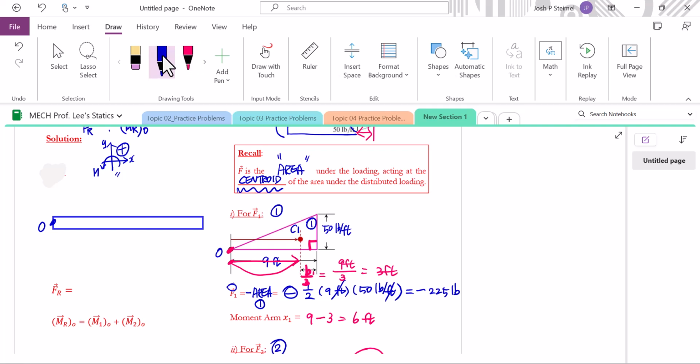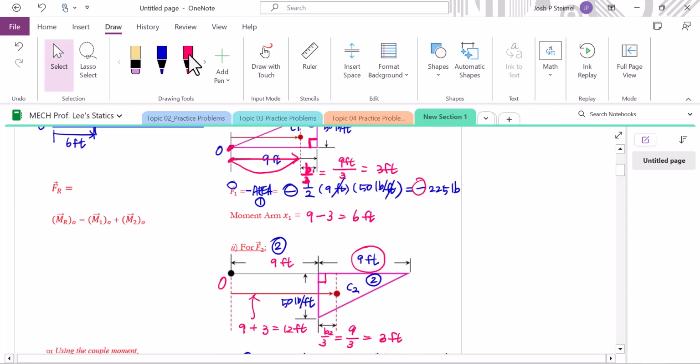So the entire length is 18. Therefore, 6 should be here. So here from 0 to how far? 6 feet. Then which direction? Downward direction. Here, how much? 2 to 5 pounds will act from the distributed loading under the area 1.